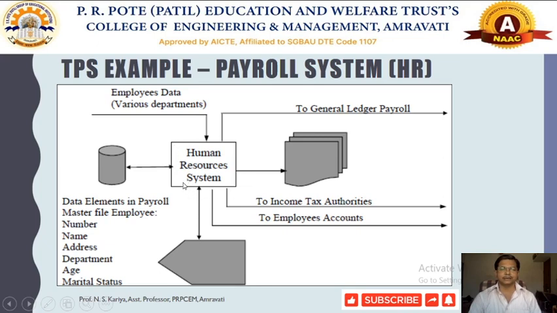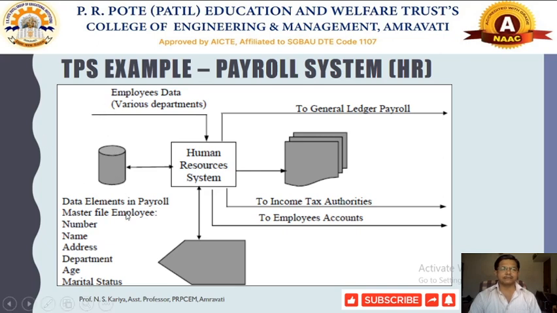Under that system there is one module associated with the employee data of the department, which contains employee data of the various departments of the organization. That data may be associated with payroll, so that every month we can prepare the salary sheet and disburse payment to the different executives working in the organization.